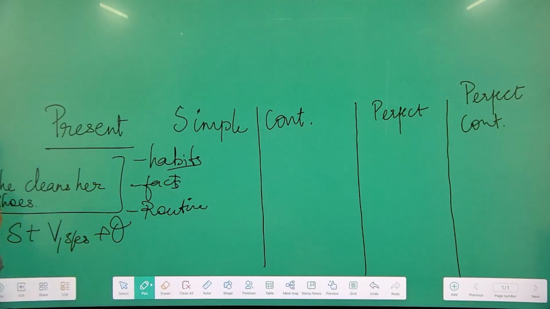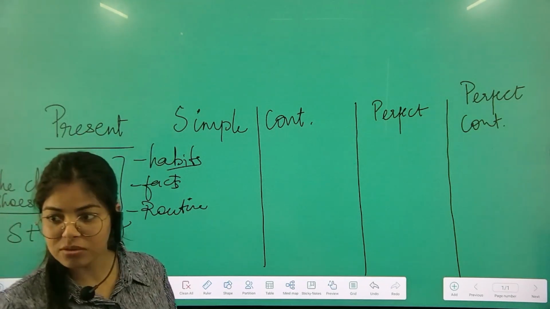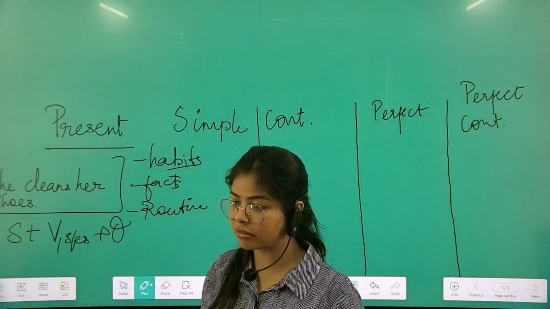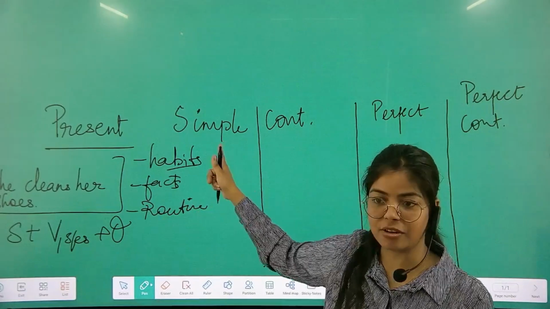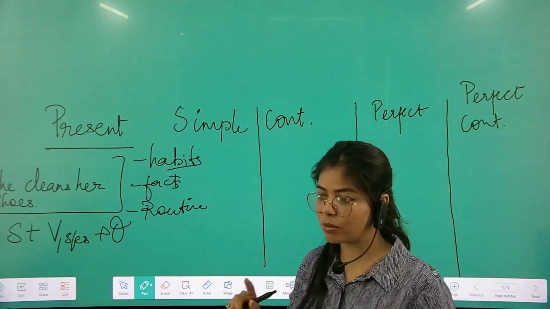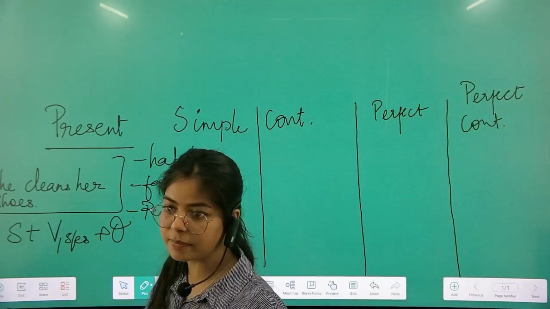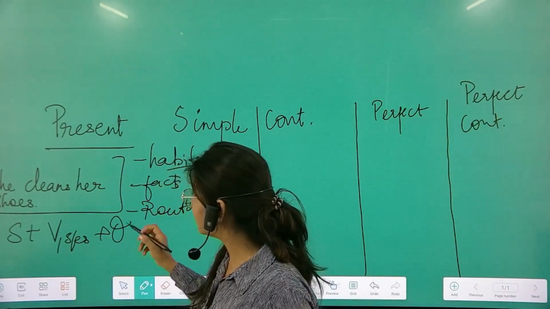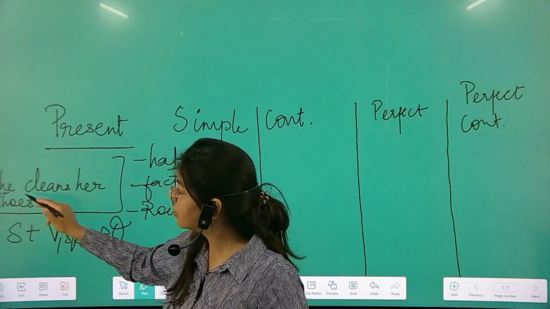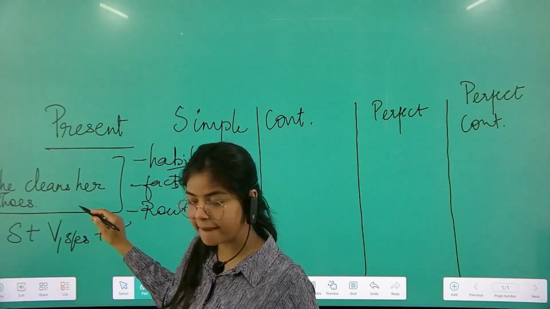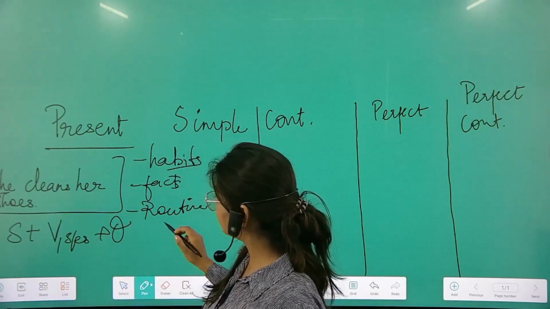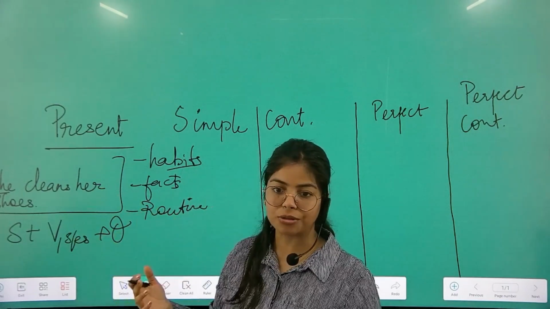And also if I do not add every day, I simply write she cleans her shoes. That means she has tidy, shiny shoes, it's all clean all the time, right? But it is again falling under the category of simple present. Same goes for I go to school, I brush my teeth, or she brushes her teeth. Depending on the subject here, singular or plural, we change the verb form. Okay? Again, moving to any other example that you would want to share for this form.